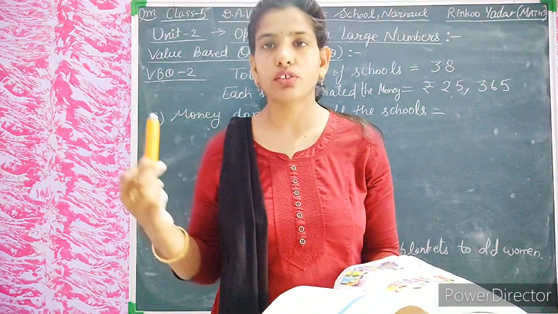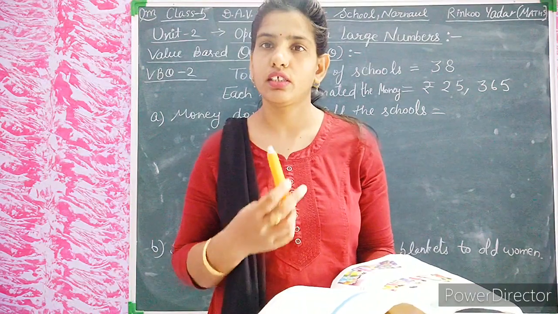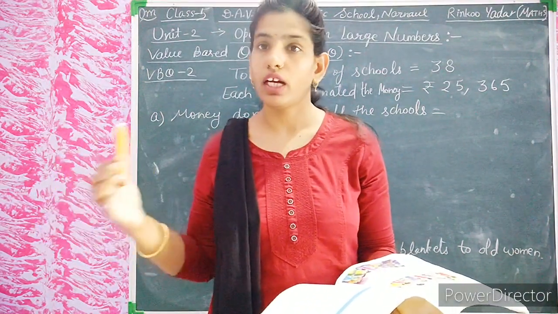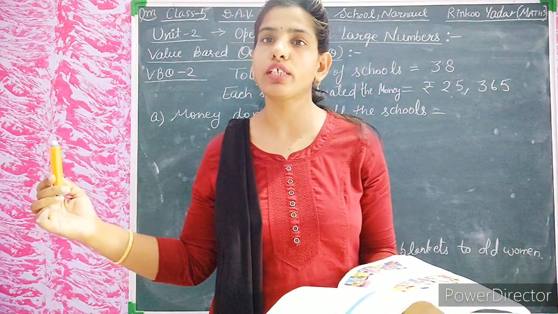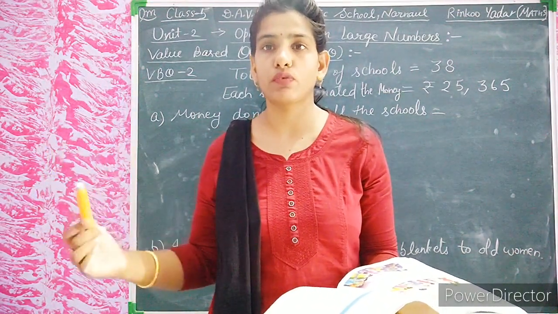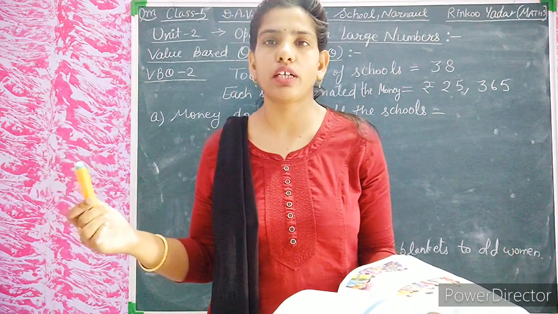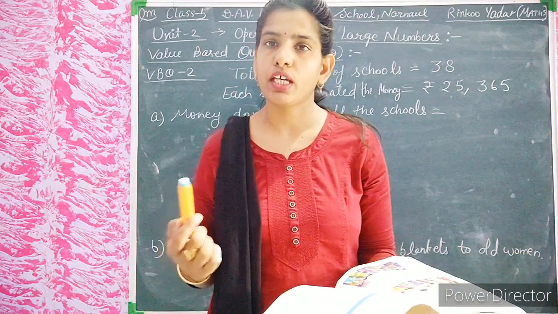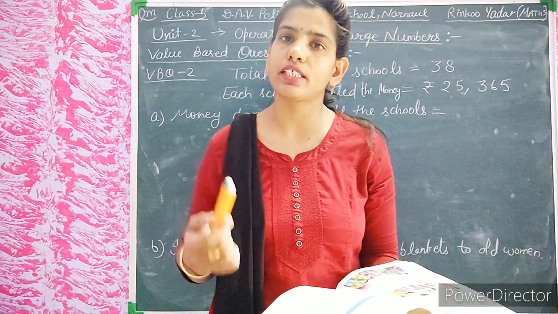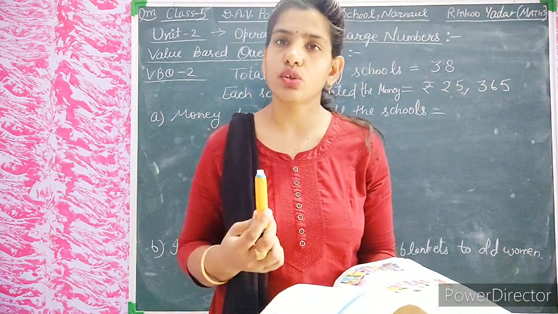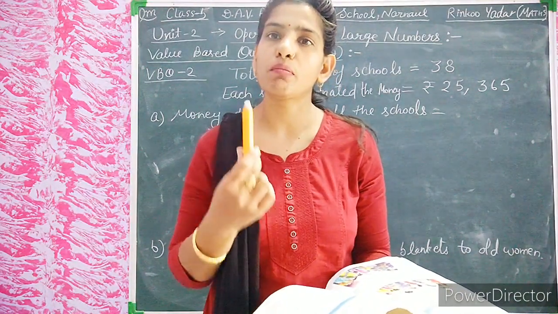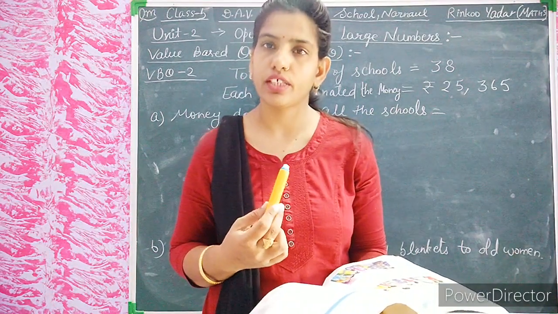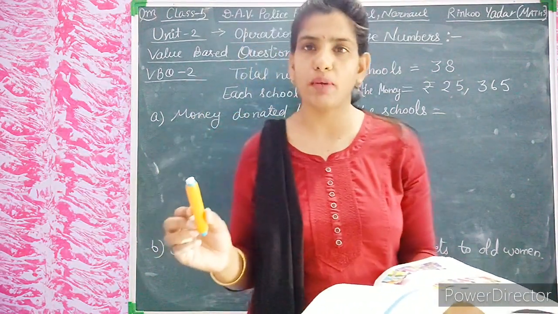Then the cost of 25 pens is 5, 5, 5, and this is a continuous process of addition. 5 plus 5 plus 5 plus 5. How many times do you add? This continuous process of addition is multiplication. So you will do multiplication here. Is it clear to all students? Yes? We will multiply here.